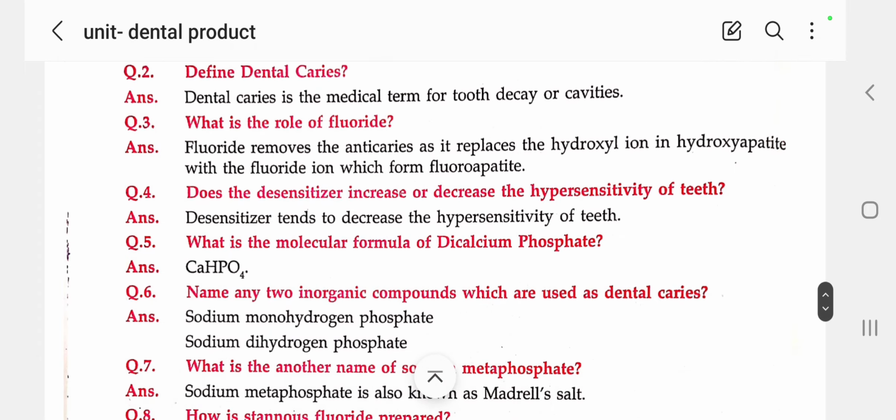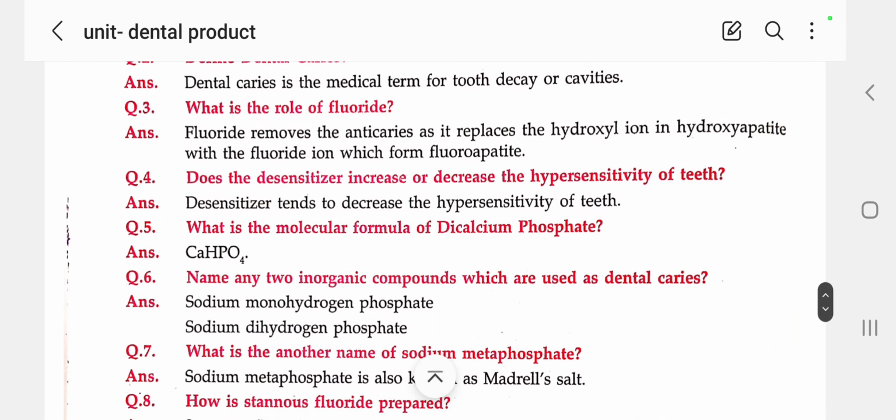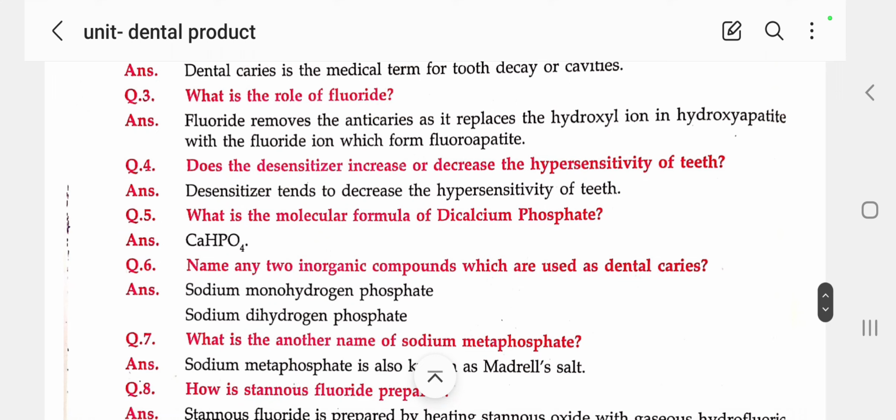Next question: does a desensitizer increase or decrease the hypersensitivity of the teeth? Obviously, we know that a desensitizer will decrease the hypersensitivity of the teeth.